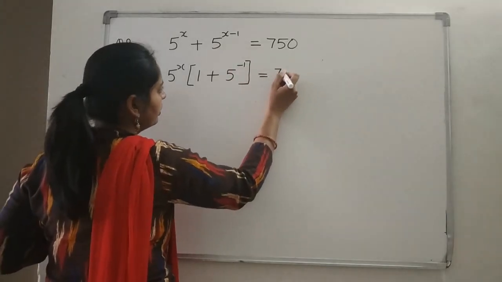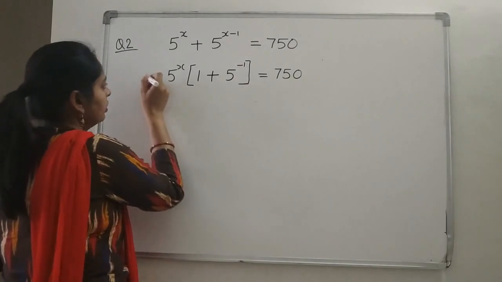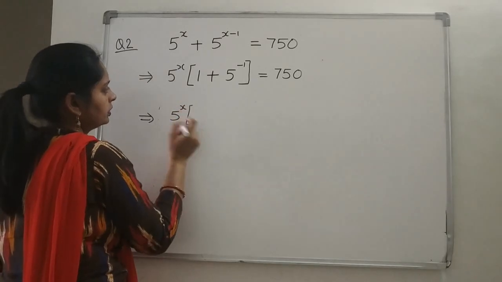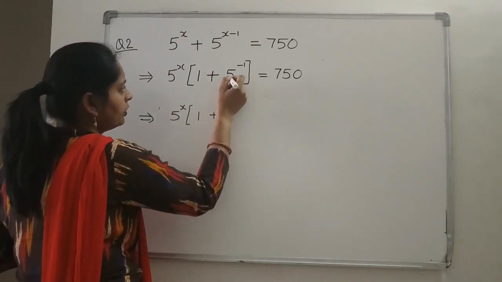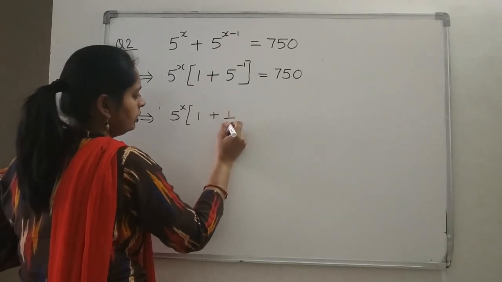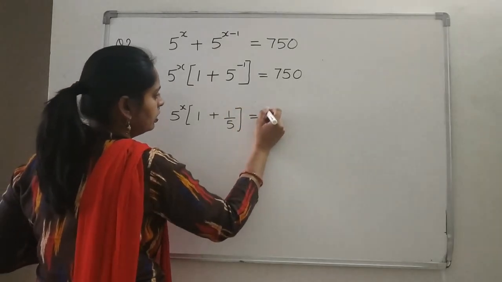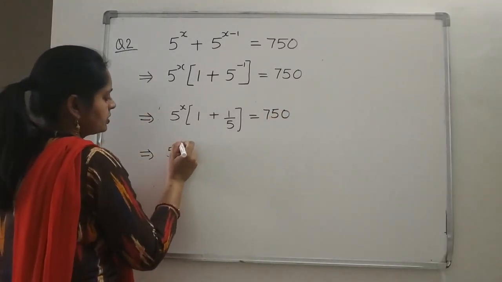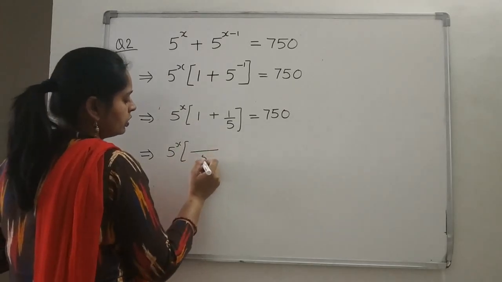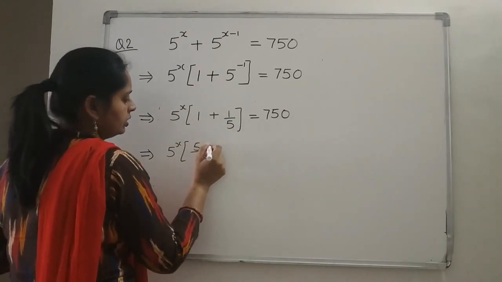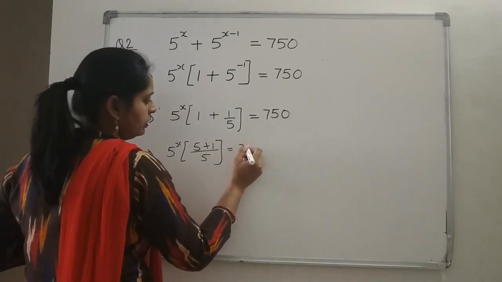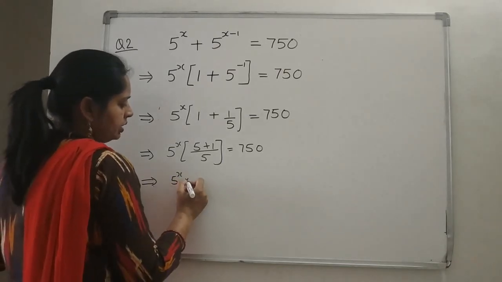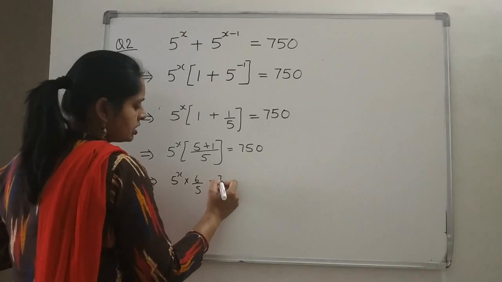Is equal to 750, which implies we are having 5 to the power x, and here you will get 1 plus 5 to the power minus 1, which will give you how much? 1 upon 5. It will be equal to again 750, which implies 5 to the power x. When you take the LCM, what will you get? 5 plus 1, that is 6 upon 5, equal to 750, which implies 5 to the power x multiplied by 6 upon 5 will give you how much?